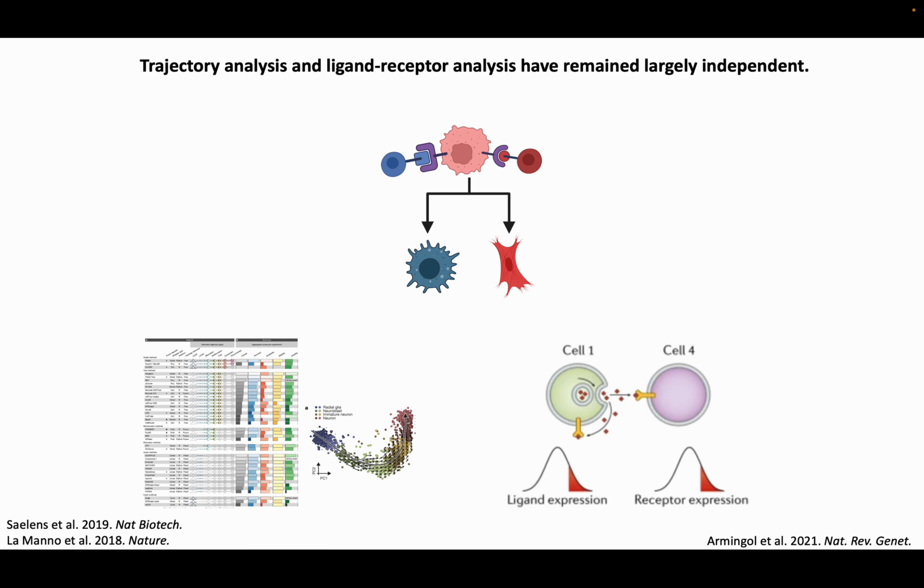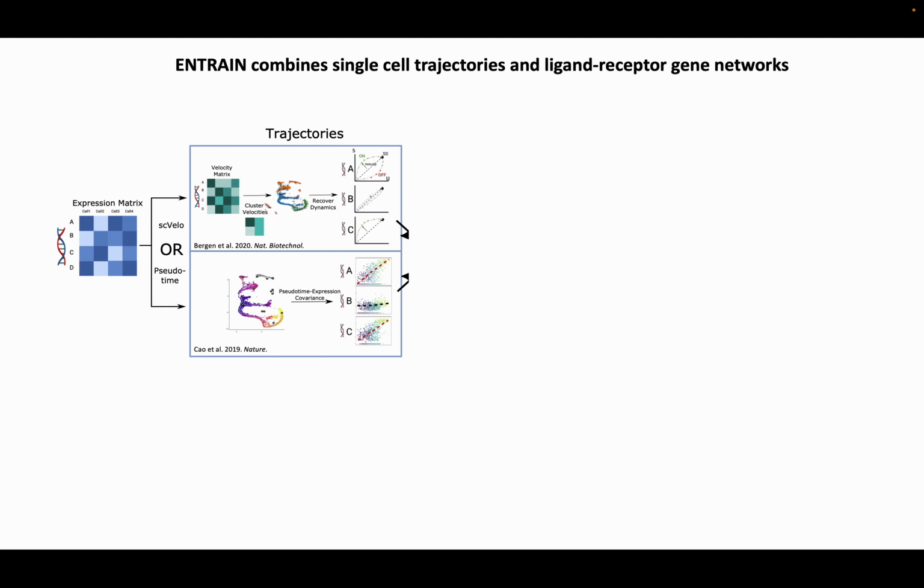Methods such as NicheNet take advantage of a large body of prior knowledge about gene regulation, intracellular regulatory networks, and so on, to identify more active ligands and their flow-on perturbations in gene expression. Therefore, these tools have the potential to complement trajectory inference and RNA velocity by providing an orthogonal set of data. So in this project called Entrain, we have integrated these two data sources.